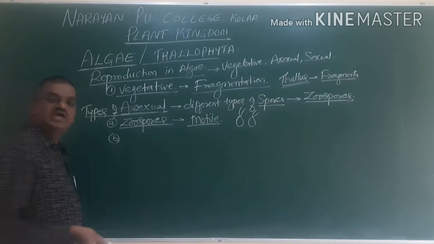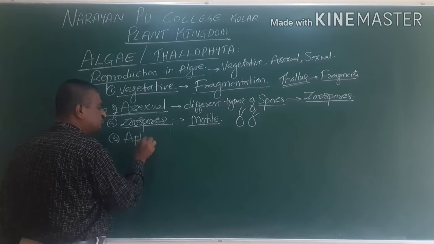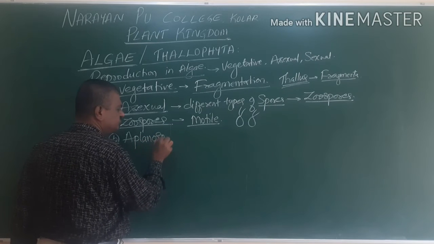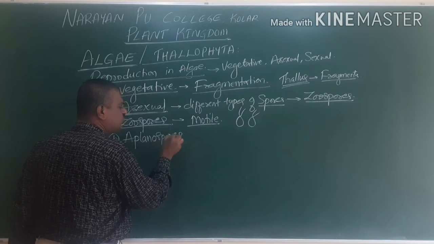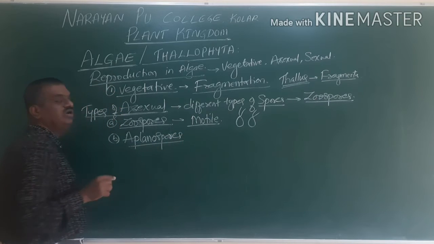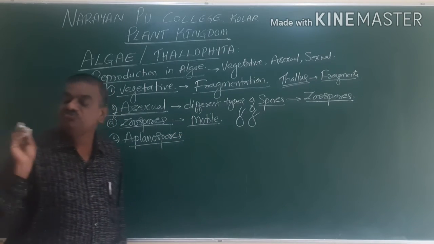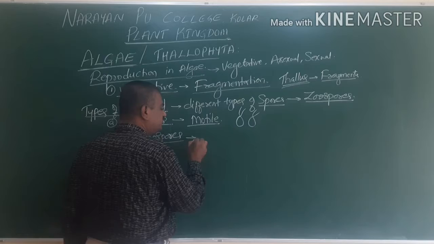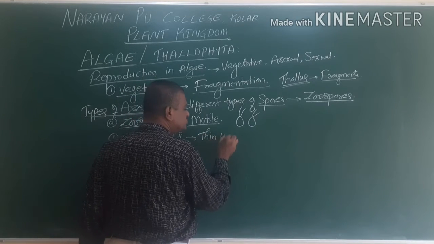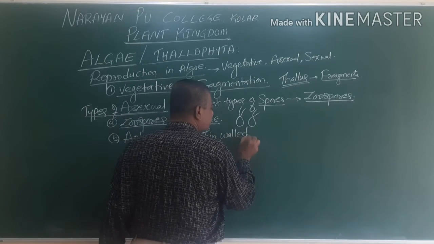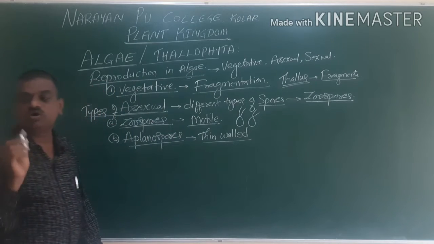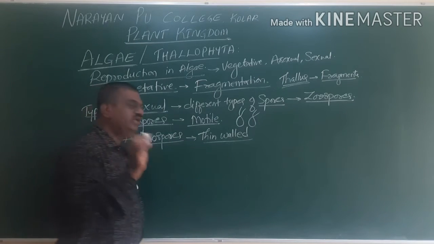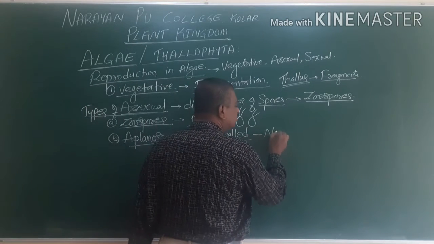We go for the other one called aplanospores. The second type of spores is called aplanospores. These are thin-walled. The spore has a very thin wall and is non-motile.